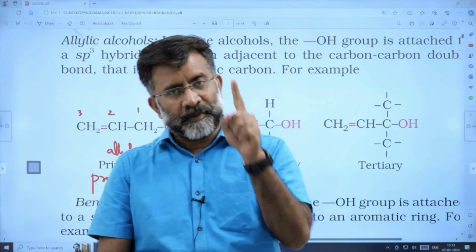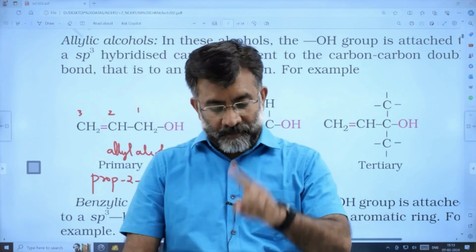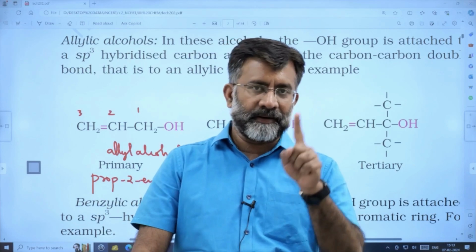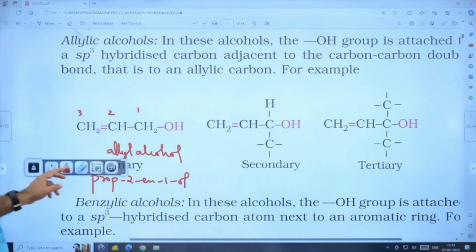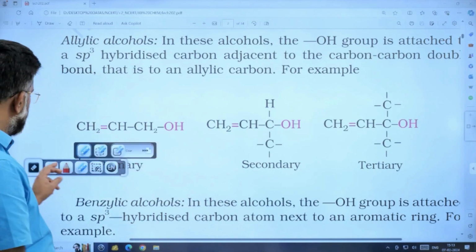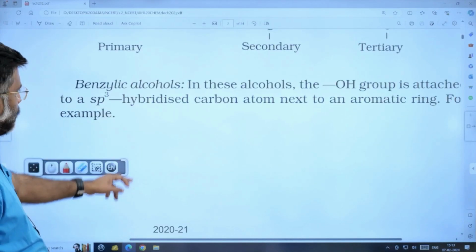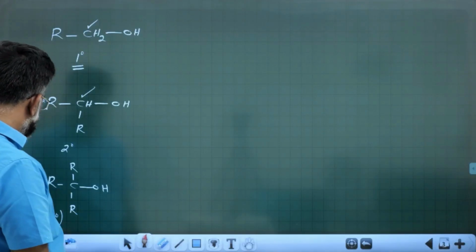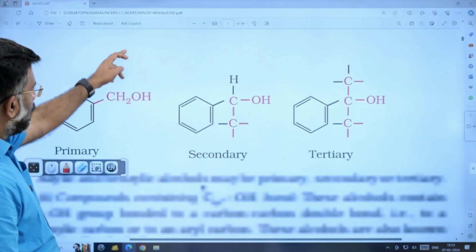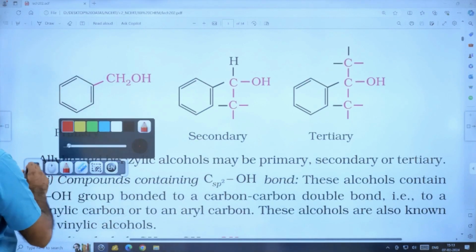In that also, primary, secondary, tertiary: primary allylic, secondary allylic, tertiary allylic, like that. Next is benzyl alcohol. How does benzyl alcohol come? This carbon is called a benzylic carbon.